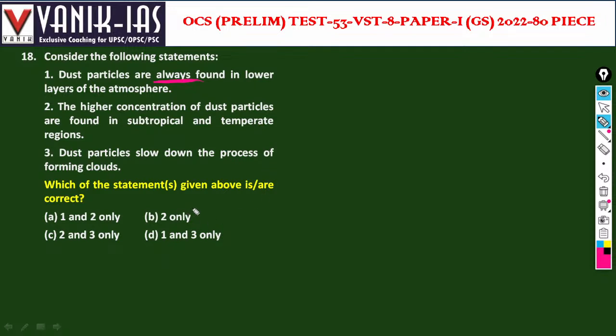Why? Because in tropical regions there is high rainfall, and you will not see dust particles in polar regions either because the area is covered by snow. So it is generally temperate and subtropical. This is right. Dust particles slow down the process of forming clouds. So this is wrong. They facilitate the process of forming clouds. So two is the right answer.